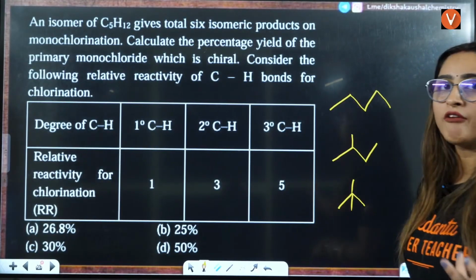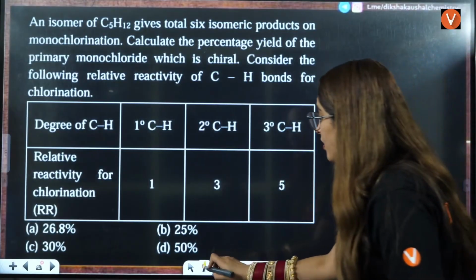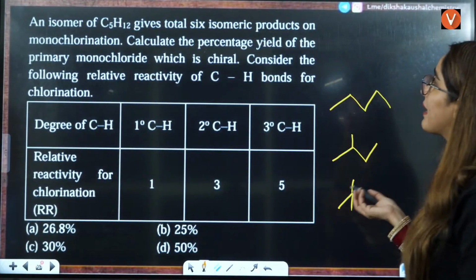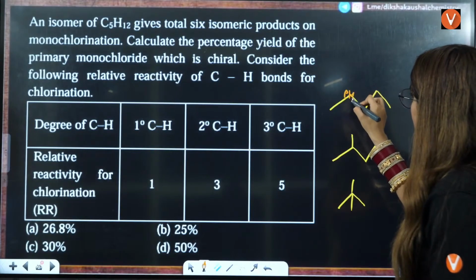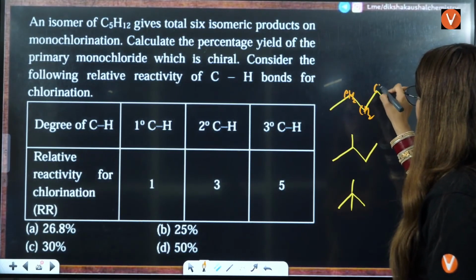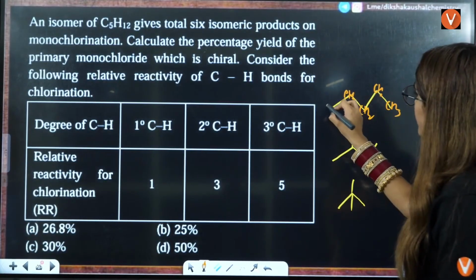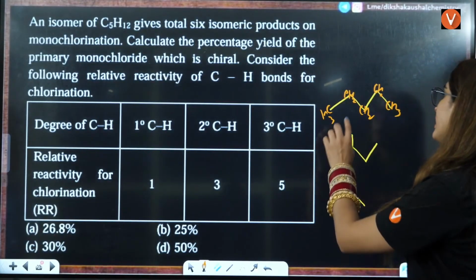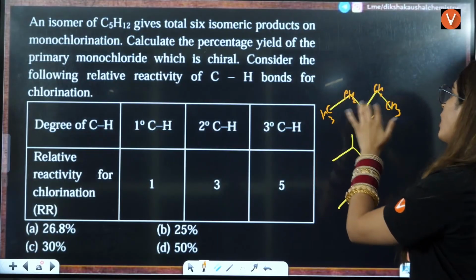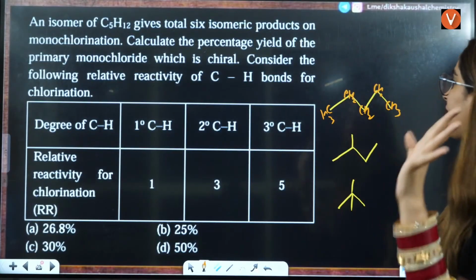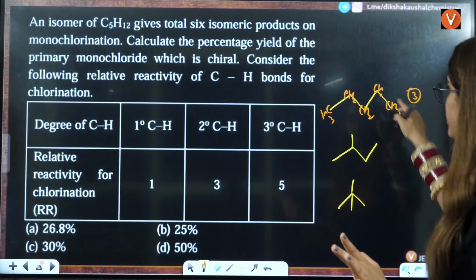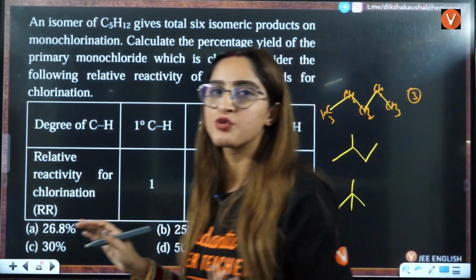So you need to have that isomer which is showing you 6 isomeric products. Okay, so here if you see, definitely not 6. So this is CH2, CH2, CH2, CH3, CH3. Monochlorination will give you 1, 2 and maximum 3 kinds of isomeric products. So n-pentane is not possible.